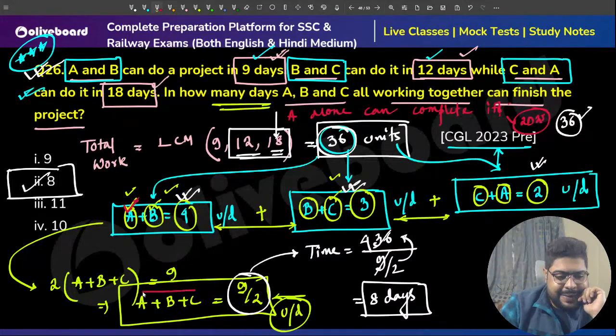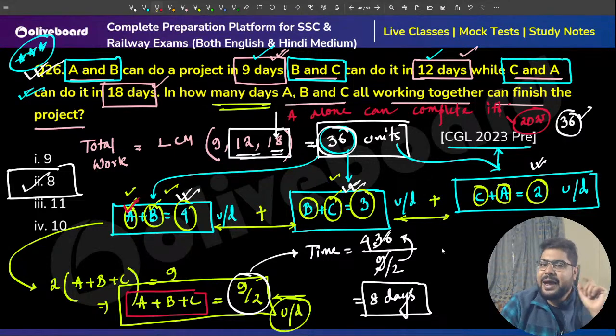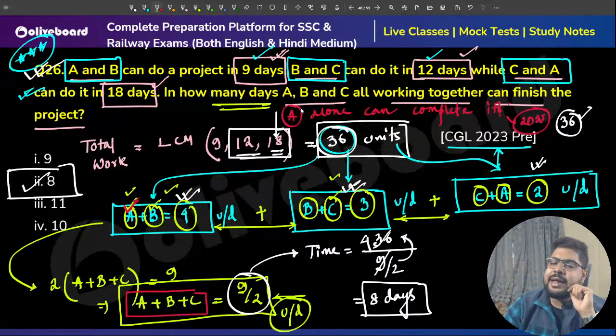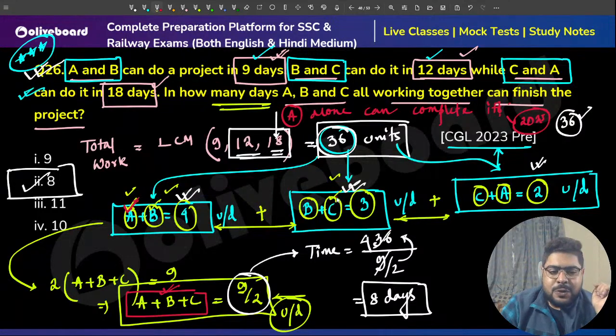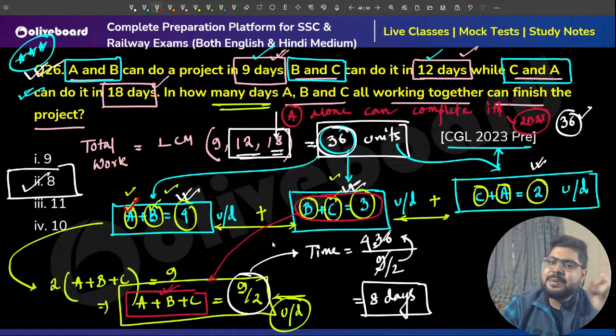Sir, A plus B plus C, now I know. In order to figure out the number of days A will take, I need A's efficiency. How can I figure that out, sir? I know the sum of all 3, and I need A. So subtract this equation from this one. A plus B plus C, I know, and out of that, B plus C is 3.